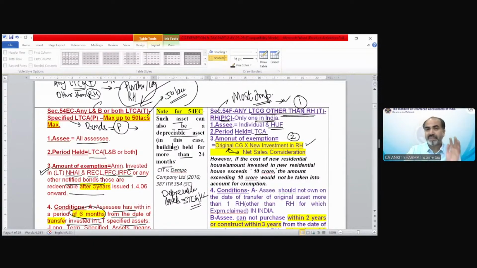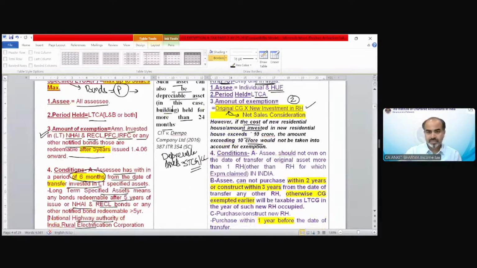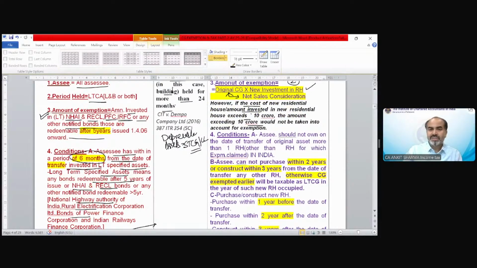The 10 crore specific limit, the maximum limit as in section 54, is also under section 54F. However, if the cost of new house invested in new residential house exceeds 10 crore, the maximum exemption cannot exceed 10 crores. There are some conditions. Assessee should not own, on the date of transfer of the original asset, more than one residential house. So this exemption is only for those assessees who do not have more than one residential house except the house they are going to purchase or construct. So if you already have two or more residential houses, you cannot claim this exemption.